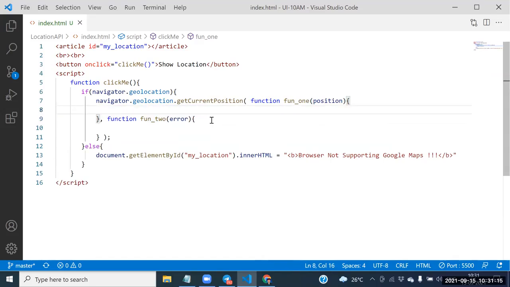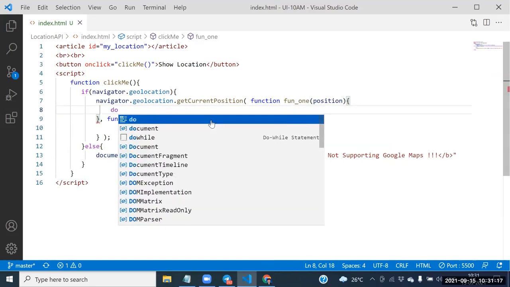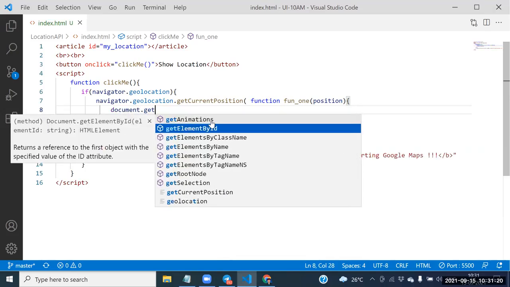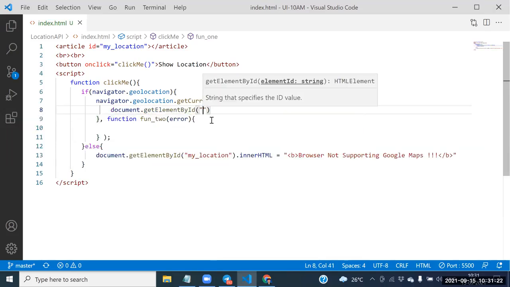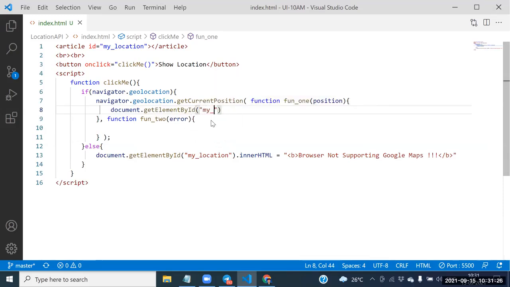So guys, how to display the data? Document dot getElementById. What do you want to place here? We should place the id, my location.